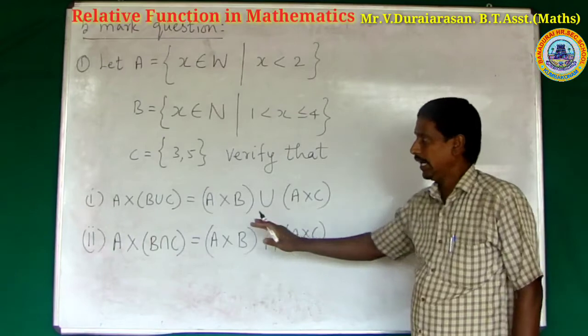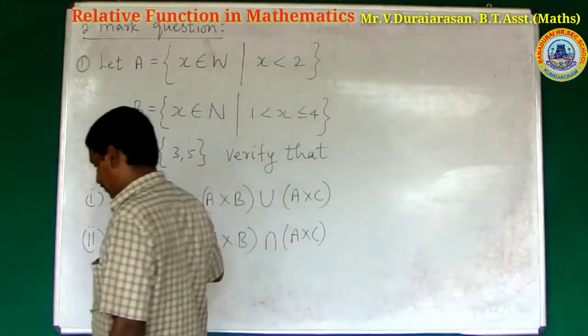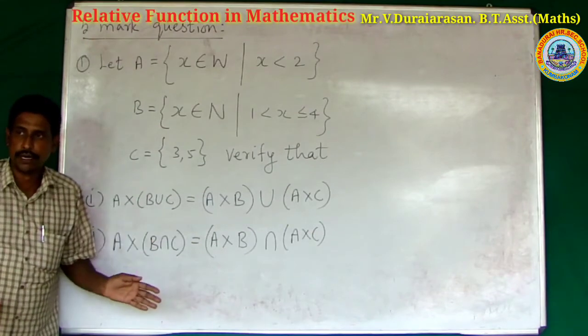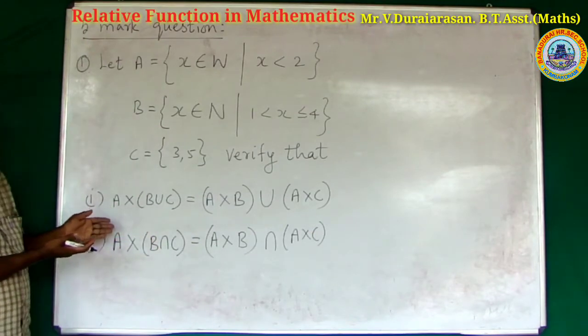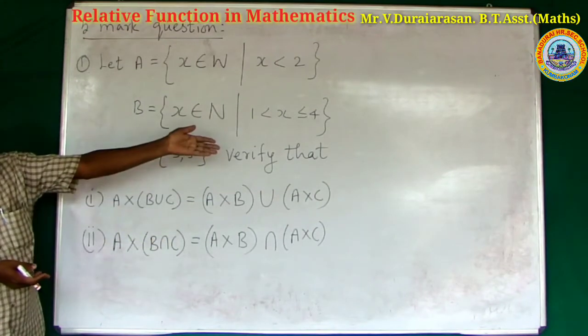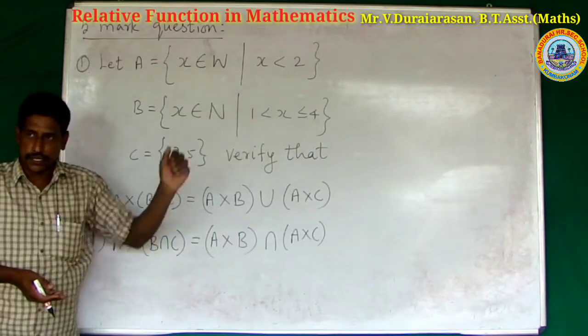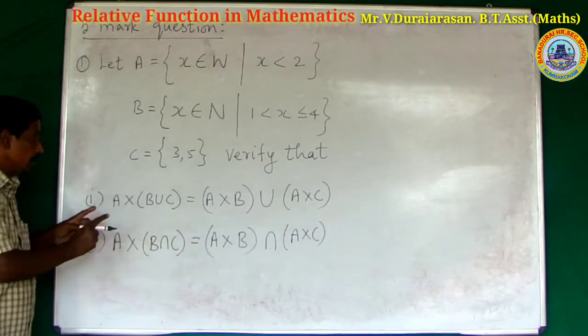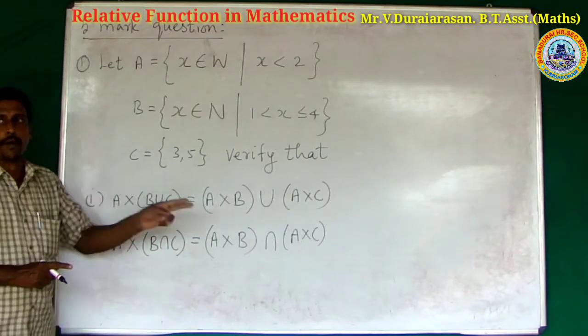Here, no problem in the given 5 mark question, the distributive property is directly given. Sometimes the question indirectly asks to verify the distributive properties. So first of all, write the 2 distributive properties.